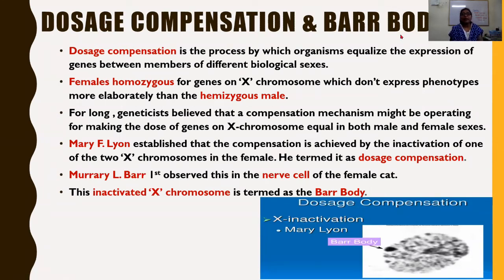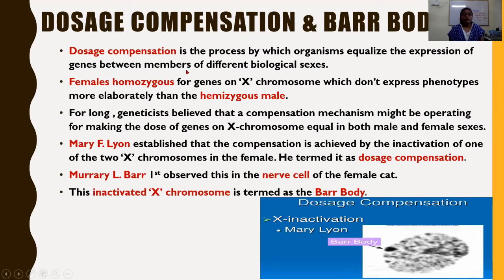Dosage compensation and Barr body. What is dosage compensation and Barr body? Dosage compensation is the process by which organisms equalize the expression of genes between members of different biological sexes.